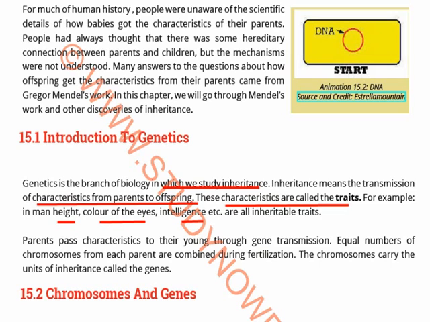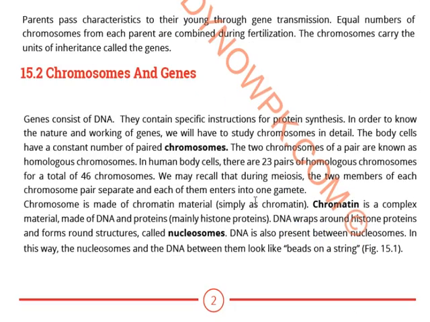Parents pass characteristics to their young ones through gene transmission. Equal numbers of chromosomes from each parent are combined during fertilization, and the chromosomes carry units of inheritance which are known as the genes. So the genes are passed on from the parents to the offspring. Understand? Chromosomes and genes. Genes consist of DNA. They have specific instructions for protein synthesis. To know the nature and the working of genes, we will have to study the chromosomes in detail.